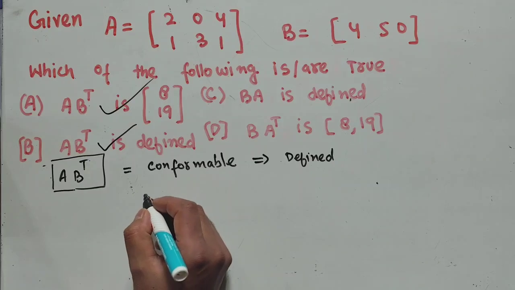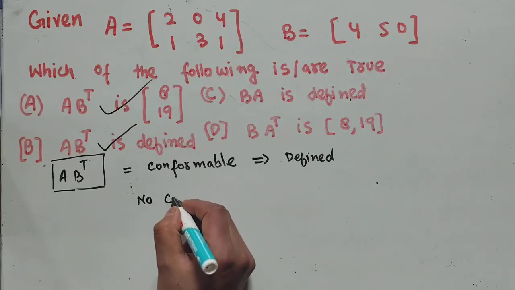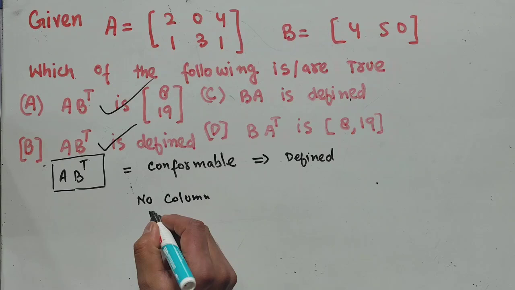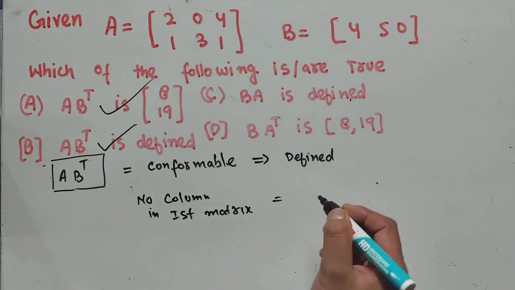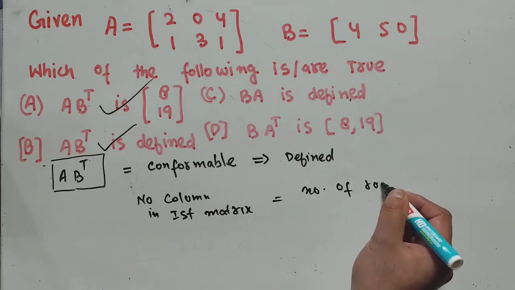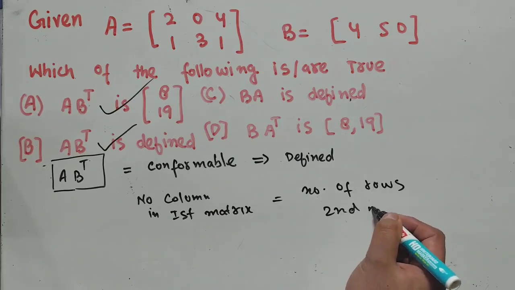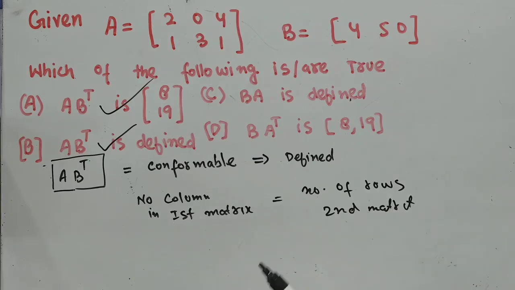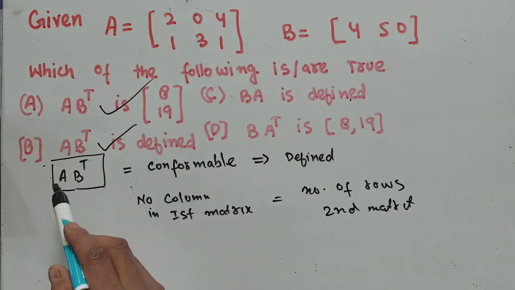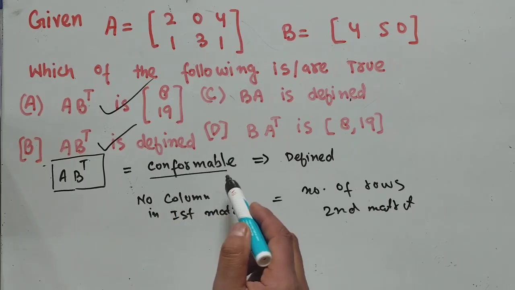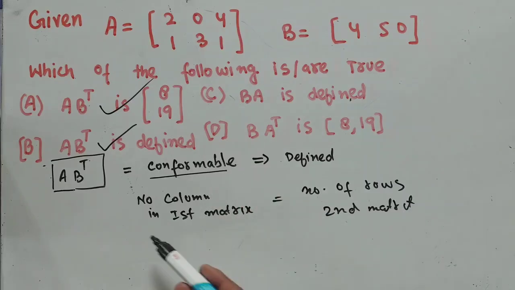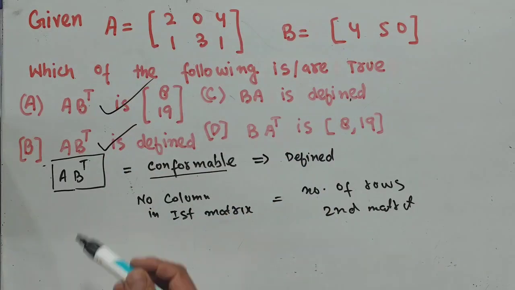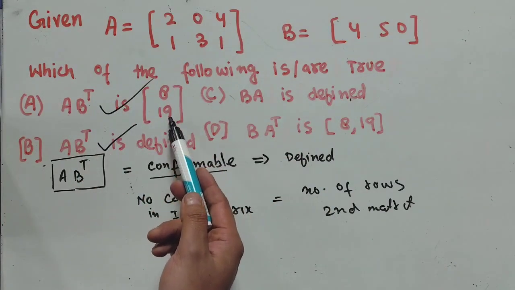Conformable means simply that the number of columns in the first matrix is equal to the number of rows in the second matrix. I will not repeat it. We say two matrices are conformable if they are conformable for multiplication. When this condition holds, the product is defined. Since we saw in the earlier option the product came out to be 8 and 19, it is defined.